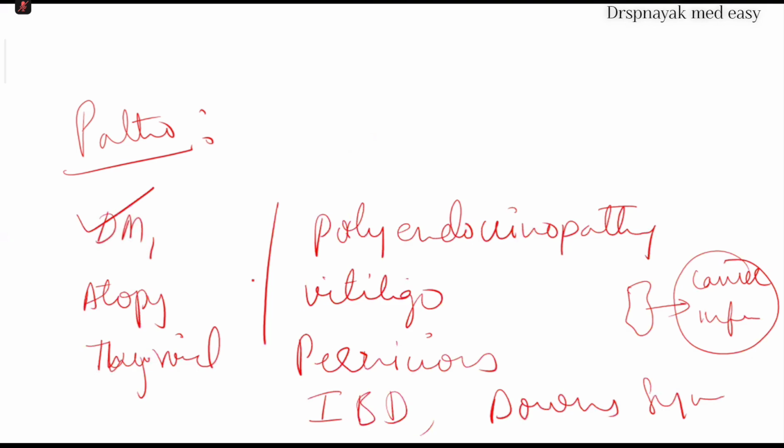But it is not that everybody who has these disease conditions will have alopecia. Most of the time alopecia is associated with diabetes 1, atopy, autoimmune thyroid disorder, polyendocrinopathy, vitiligo, pernicious anemia, inflammatory bowel disease and Down's syndrome. These are different conditions with which alopecia is associated.